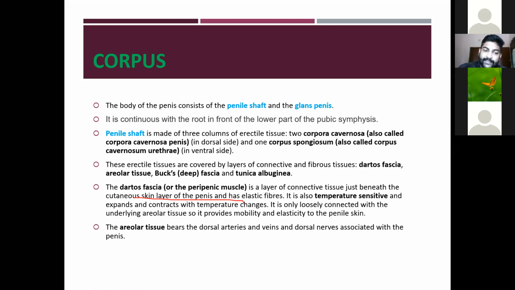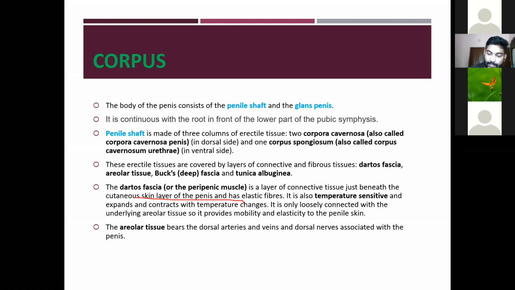Then the next layer is the areolar tissue. Okay, so the areolar tissue bears the dorsal arteries and veins and the dorsal nerves associated with the penis. Okay, so it is the next layer below the dartos fascia. It bears the dorsal arteries and the veins and the dorsal nerves associated with the penis. Then the next layer is the Buck's fascia.